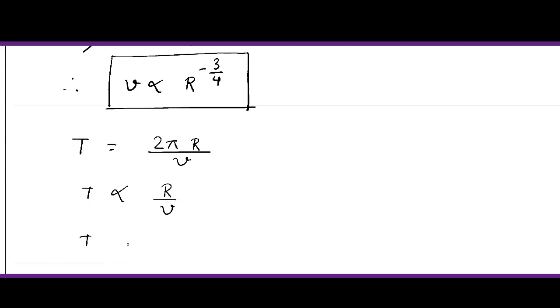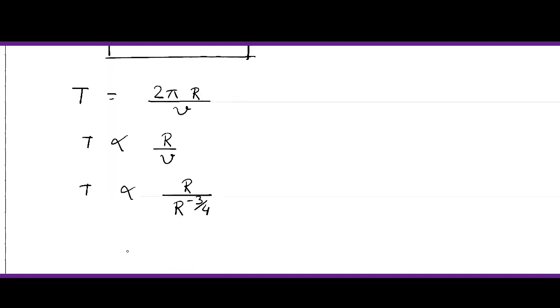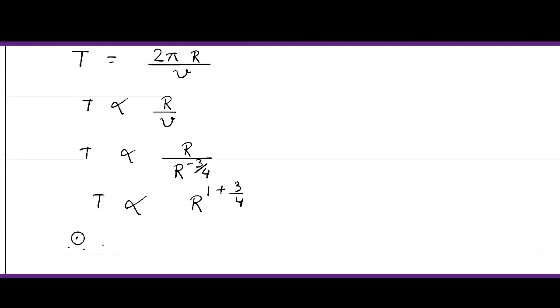So time period will be proportional to r by r to the power of minus 3 by 4. Now we solve this one. Again it will be proportional to r to the power of 1 plus 3 by 4. So therefore T is proportional to r to the power of 7 by 4.